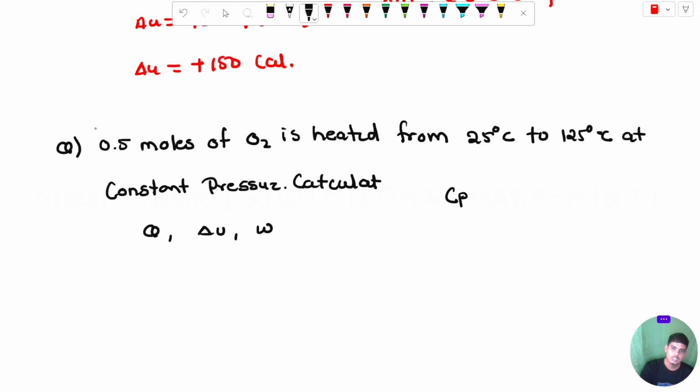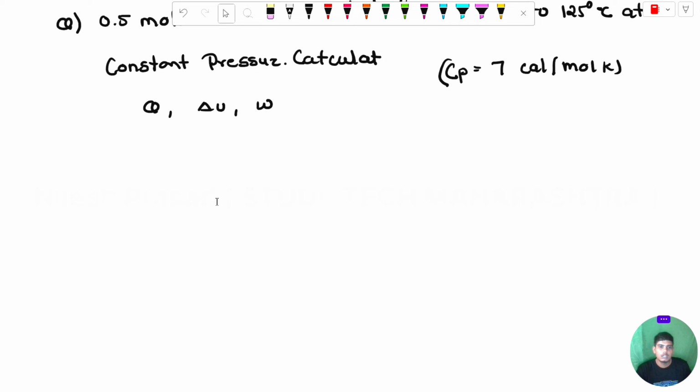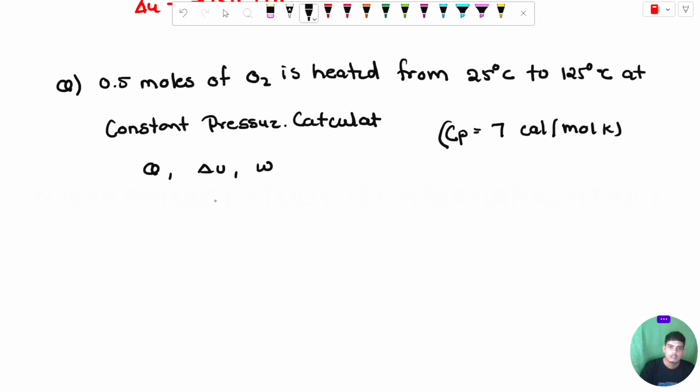You can see here the value of Cp is given, 7 calorie per mole Kelvin. Now, how can I find the value of Q, delta U and W? We have the formula for Q: Q is n C delta T, where n stands for number of moles.